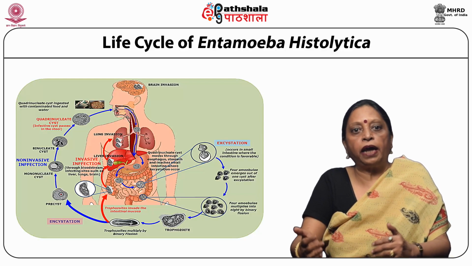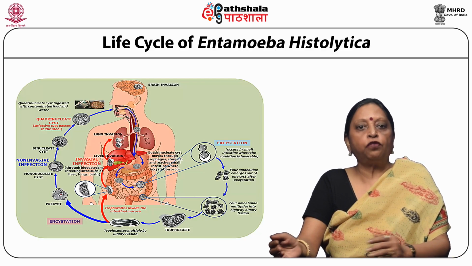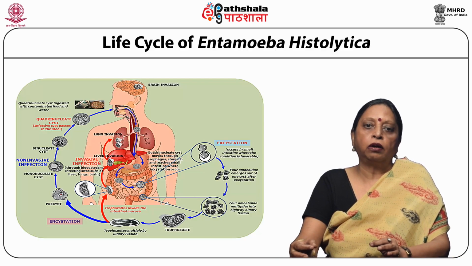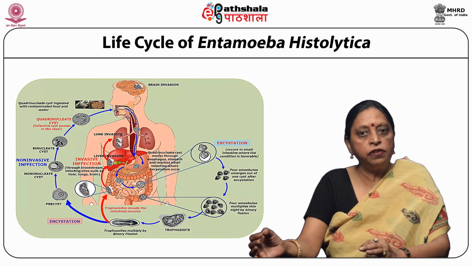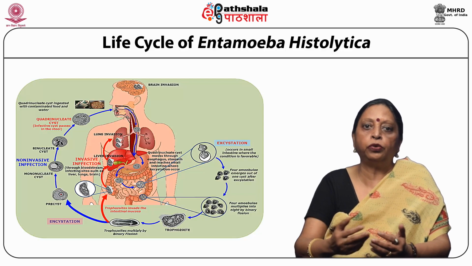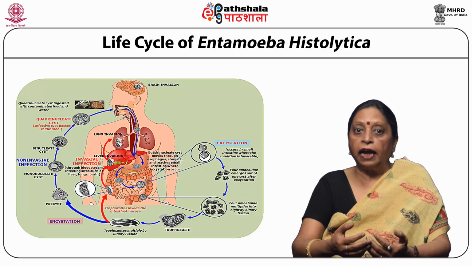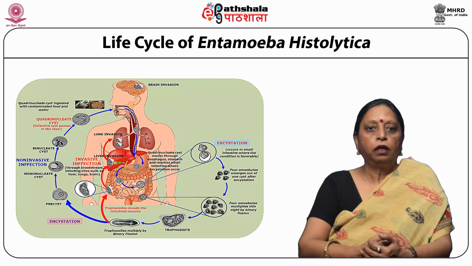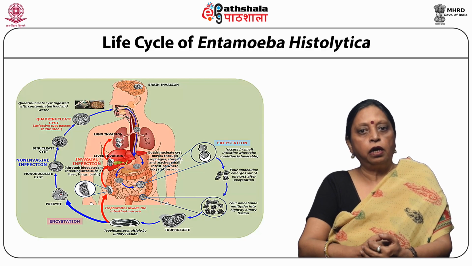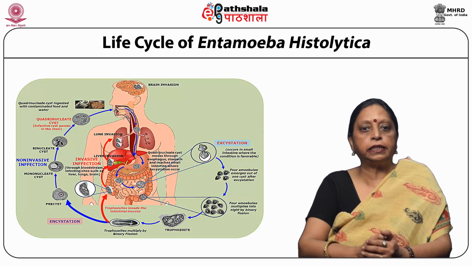Now, the nucleus divides again for the second time to form a quadrinucleate or tetranucleate mature cyst, which is the infective stage. We have already talked about the uninucleate, binucleate, and quadrinucleate cyst when we were talking about the morphology. The transformation of trophozoite into a mature quadrinucleate cyst is called encystation, and it is a means of protection of a species from extinction.